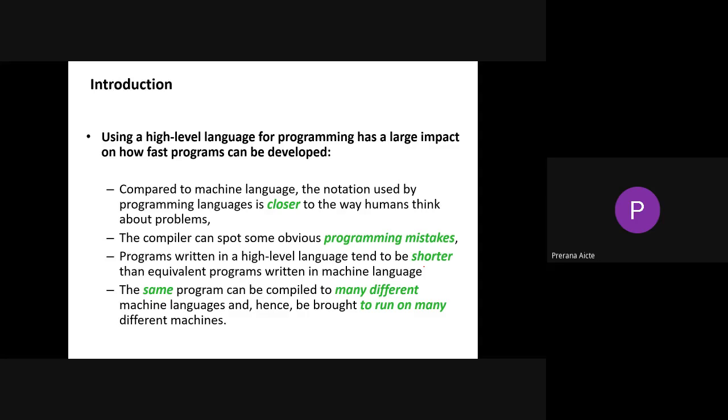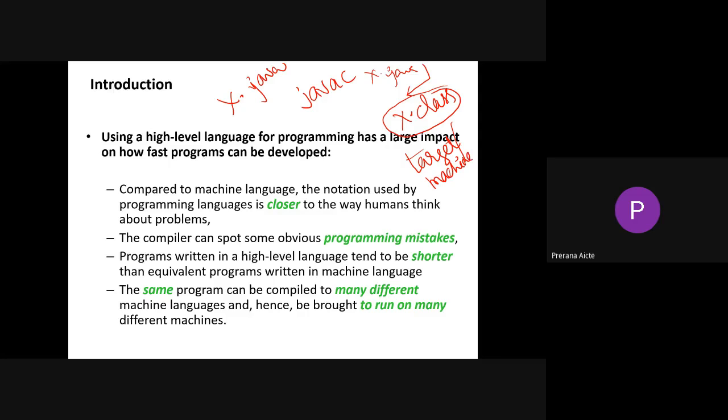See, whenever we compile a program, for example, we have a program called x.java. When we compile this program with javac x.java, automatically a .class file will be created. So the x.class file will be created. This .class file consists of your target code or machine code.